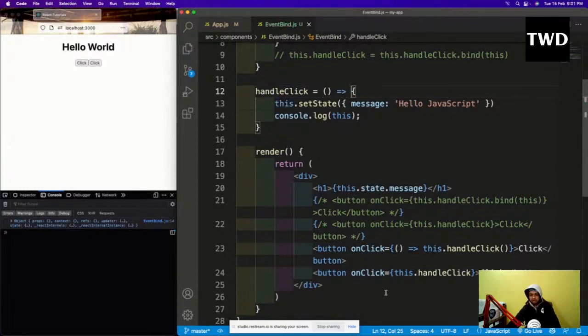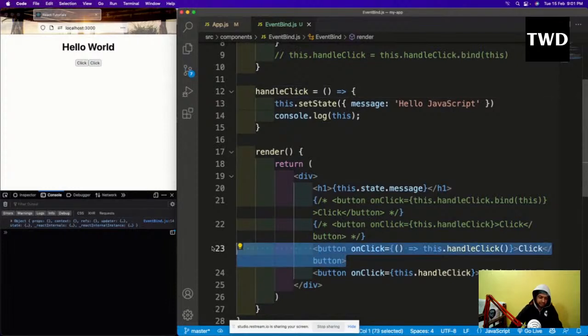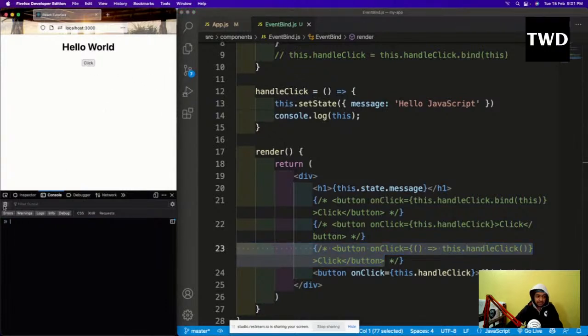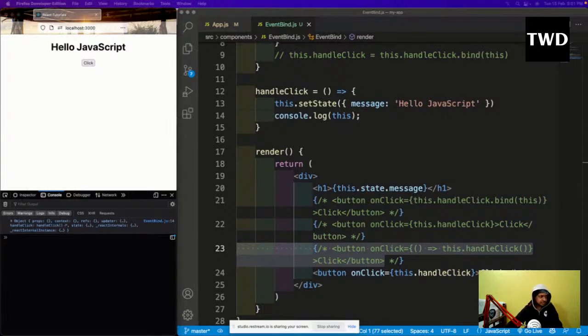Why are 2 clicks happening? Okay, just have to comment this out. So I'm going to do this thing. This function itself is going to be an arrow function. We are going to use this from now on. The function itself will be an arrow function. If I click here, it's working fine. So these are the 4 methods to bind the event.